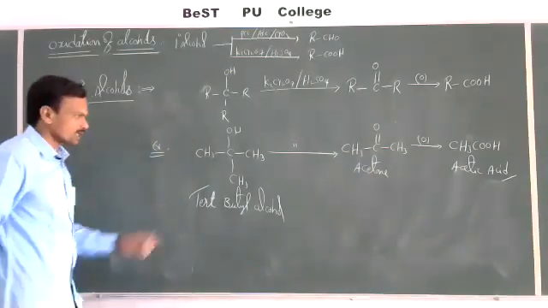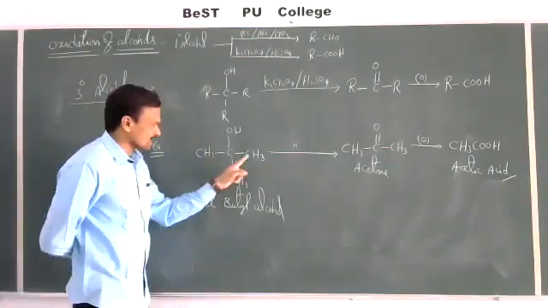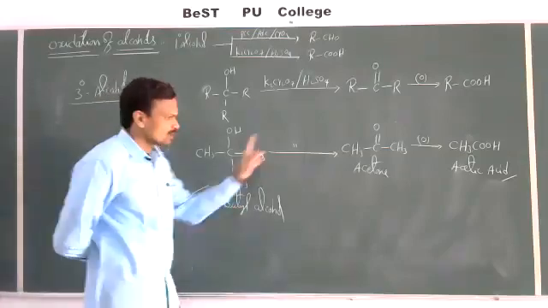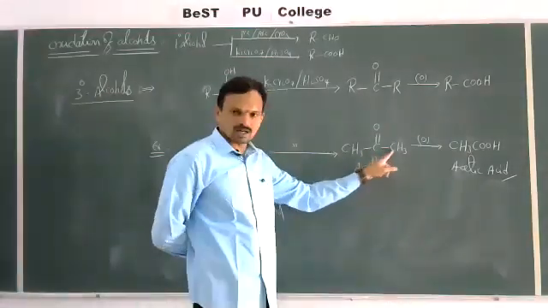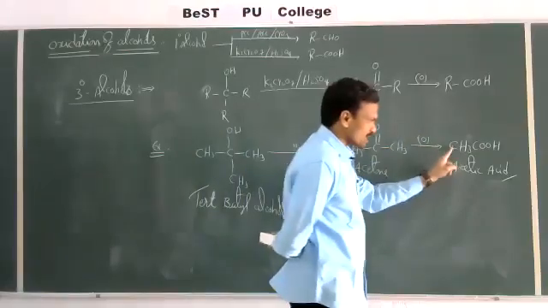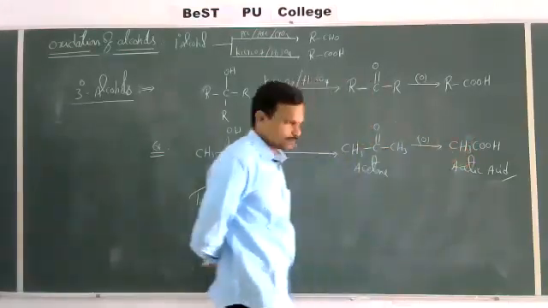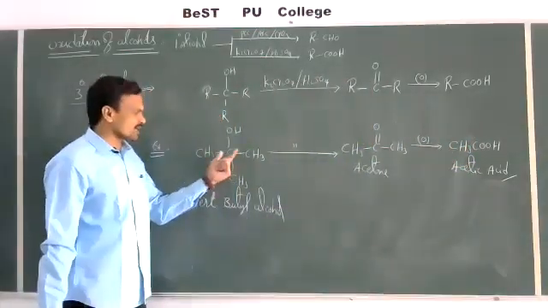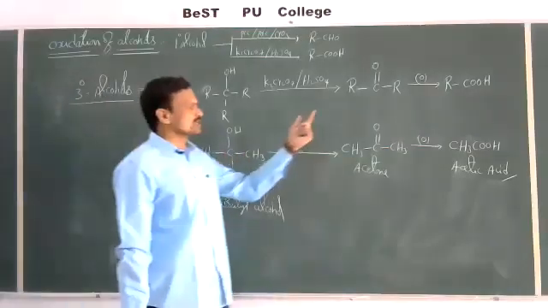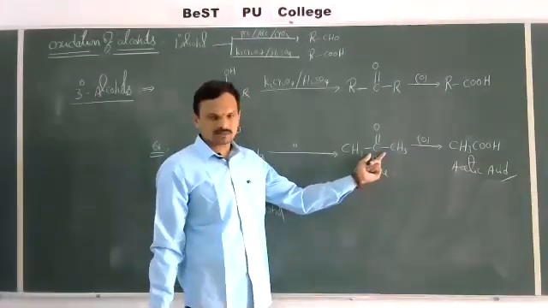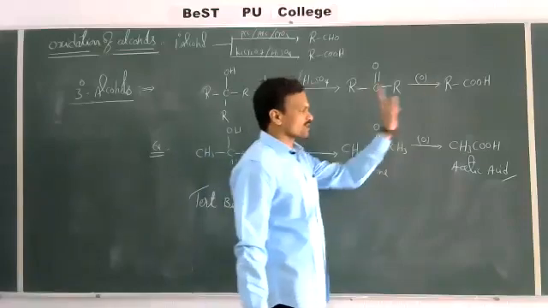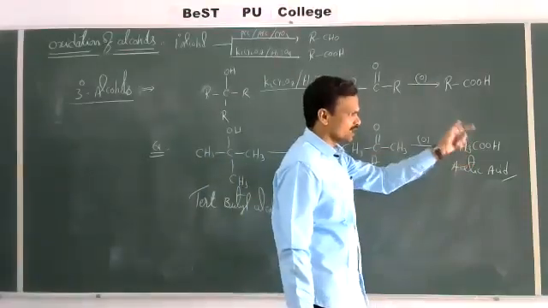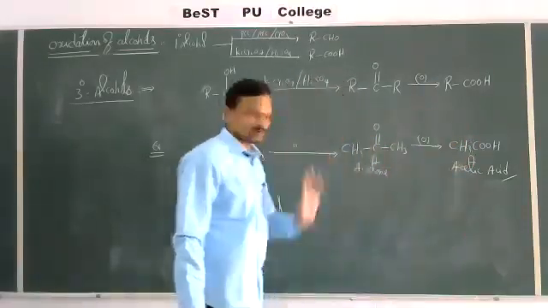Now if you observe here, this alcohol contains 4 carbons, whereas the ketone contains only 3 carbons, and the carboxylic acid contains 2 carbons only. That means tertiary alcohol on oxidation gives ketones with fewer carbons, and that ketone on further oxidation gives a carboxylic acid with even fewer carbons than the ketone.